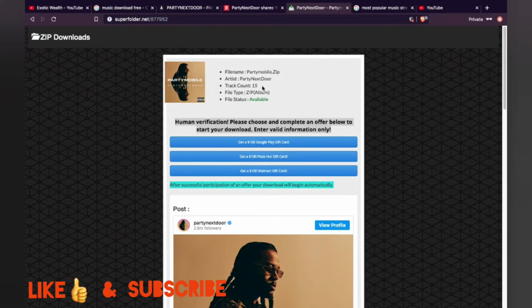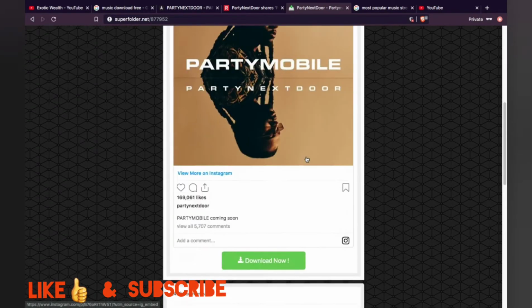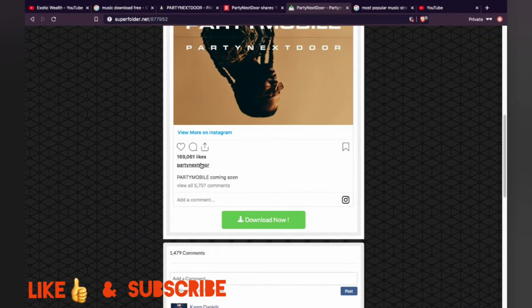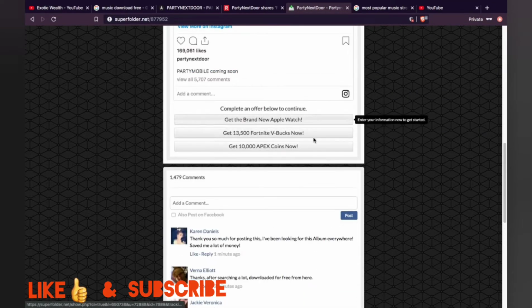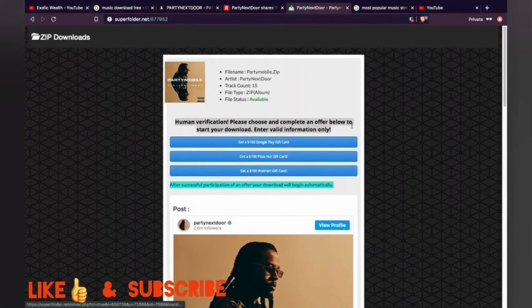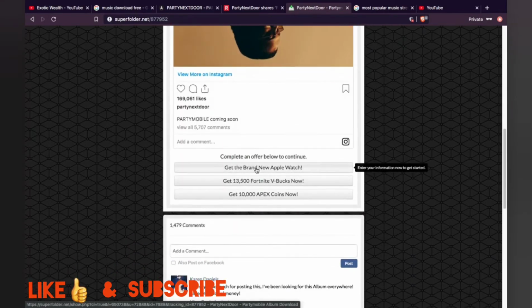It's showing the name of the track, the name of the album, etc. Party Mobile. It's showing his Instagram post and stuff like that. It's showing all of that stuff. And yeah, you can do the same exact thing. And if you see this, look, download now. Here go, three more offers down here. So if you didn't stop right here, there's three more offers right here. So if you want some good offers, copy off these offers right here.